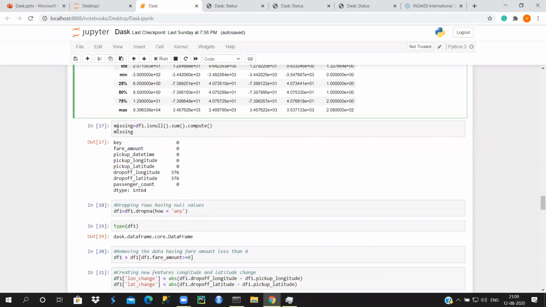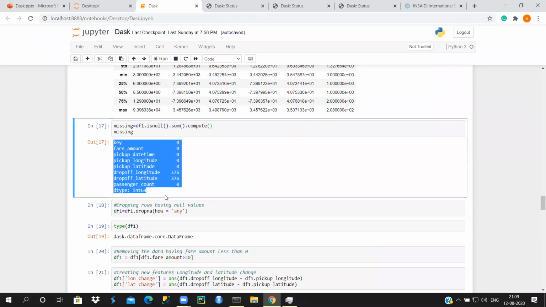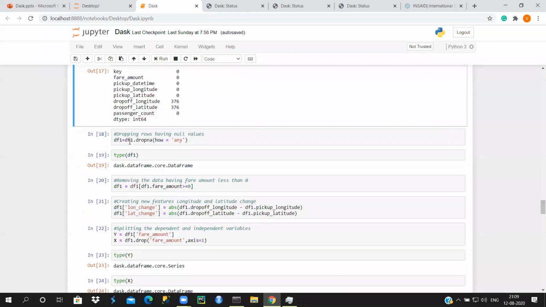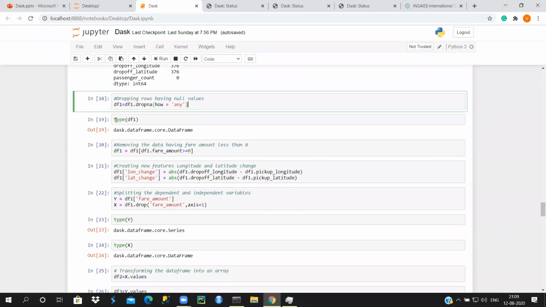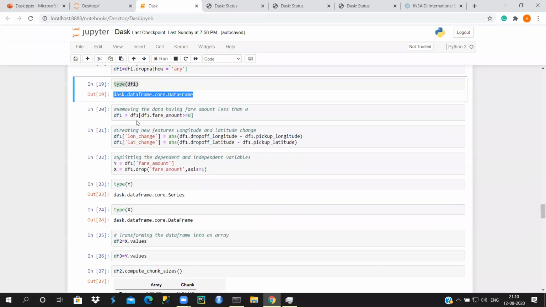Next, if you want to find missing values for your data set, similarly, you write df1.isnull().sum().compute. Once you do compute, only then will you get the entire missing information, the missing values in your data set. And if you want to drop any null values, you can utilize the same code here, the way you did in Python. If you want to check the type of a data frame, it says dask.dataframe.core.DataFrame.